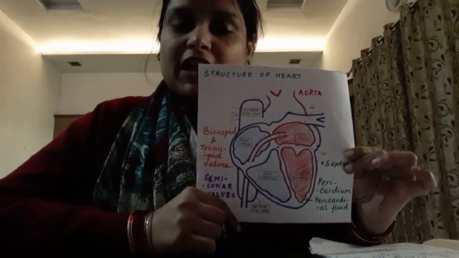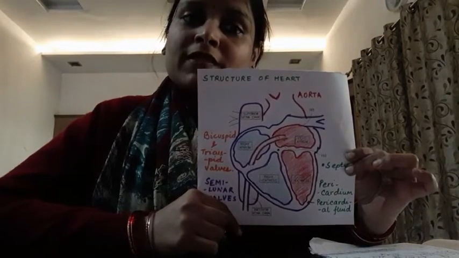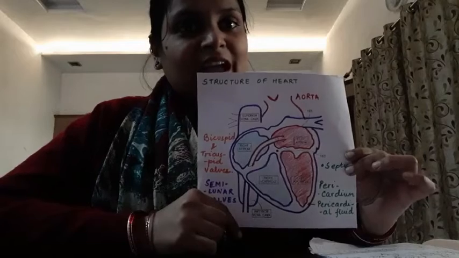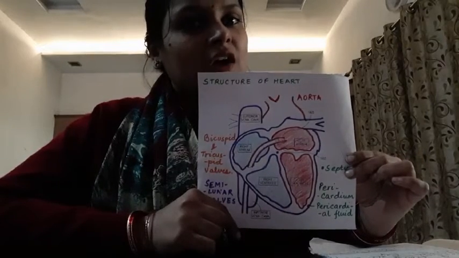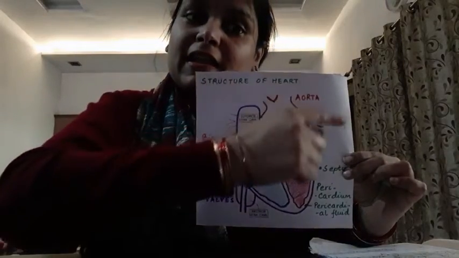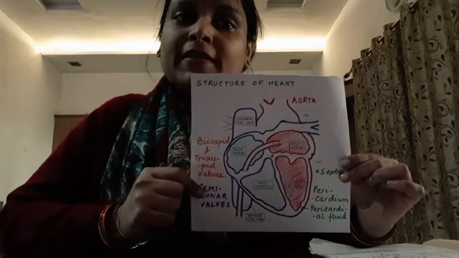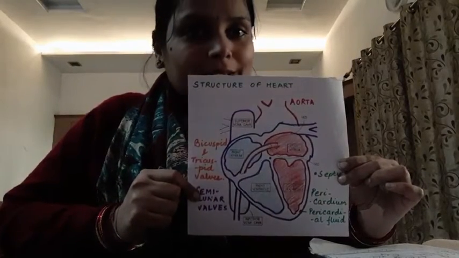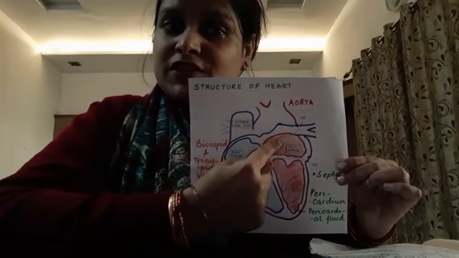The pulmonary artery carries deoxygenated blood to the lungs, where the blood gets oxygen and is purified, or you can say it gets oxygenated. Now this oxygenated blood comes back to the left atrium by the pulmonary vein. This blood is oxygenated now.